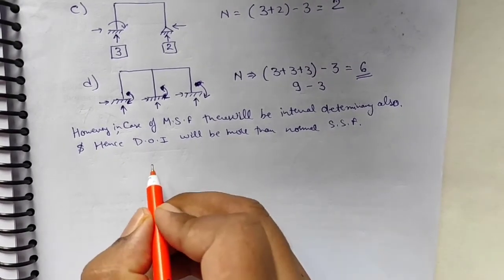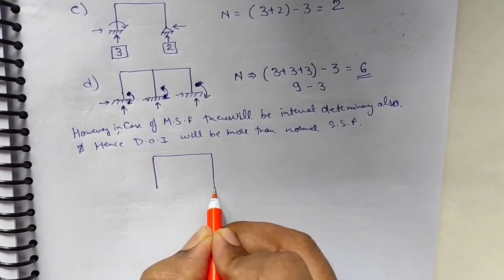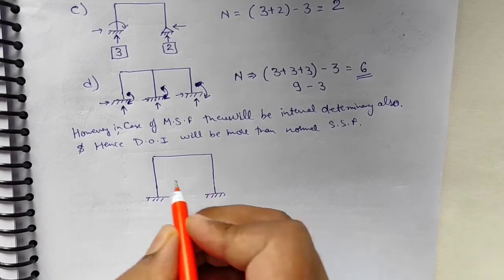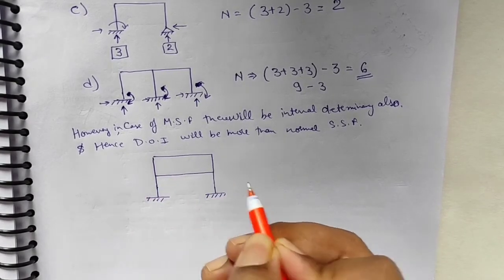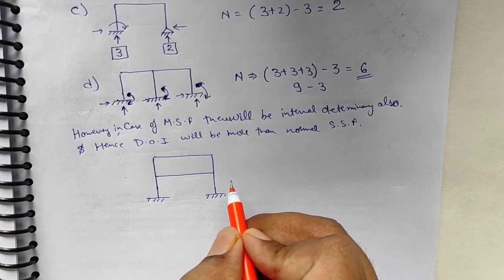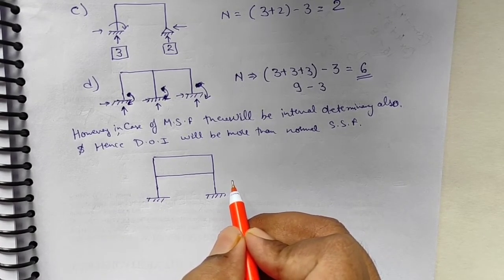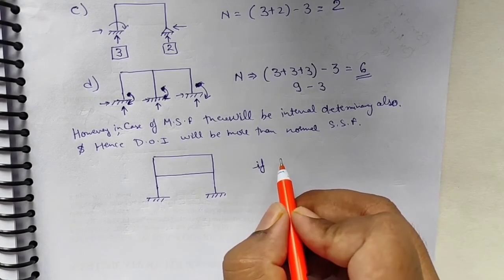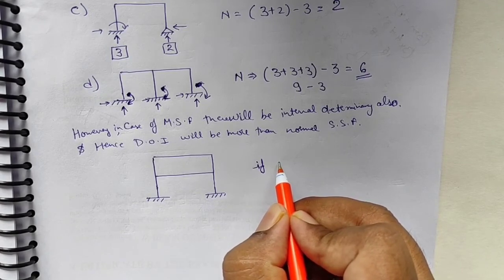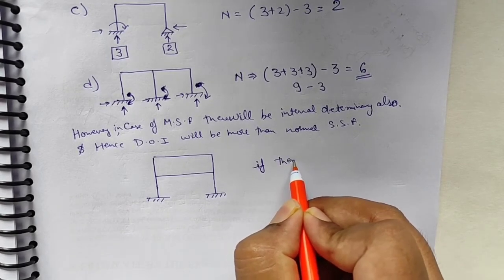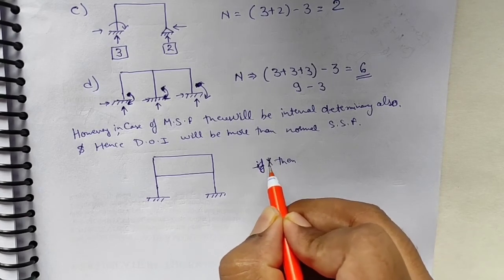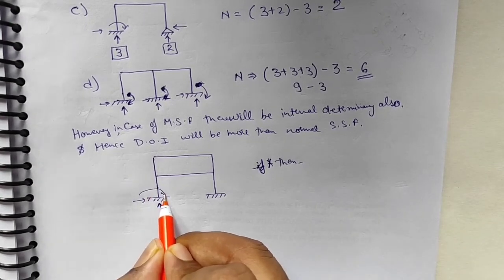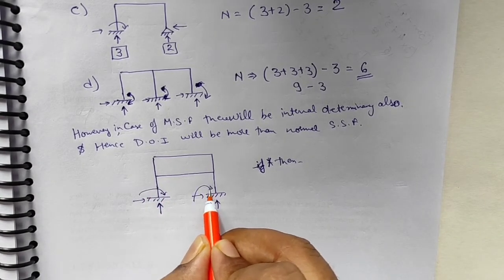For example, if I take a frame which is having more than one story, that is a multi-storied or double-storied frame, if I solve it by the previous method, then the reactions here will be like this.